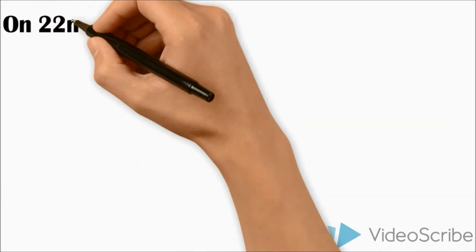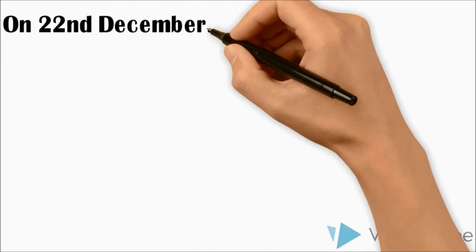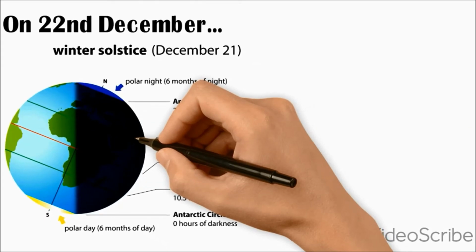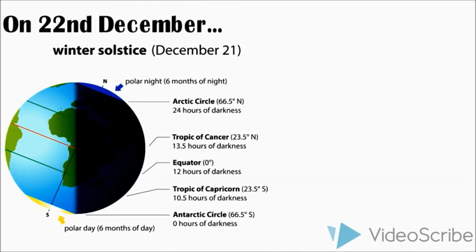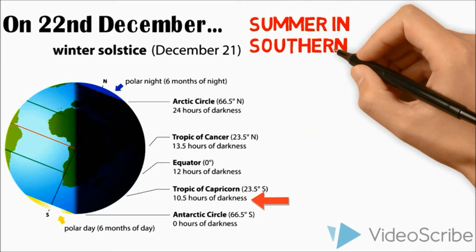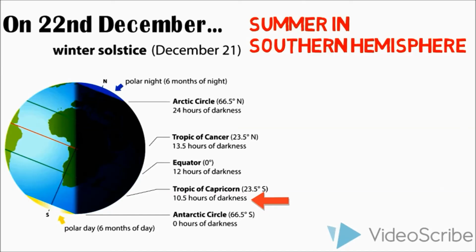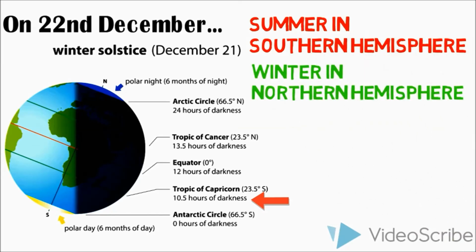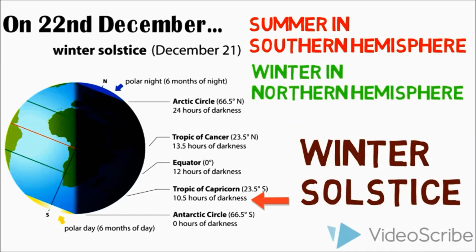On 22nd December, the Tropic of Capricorn receives direct rays of the Sun as the South Pole tilts towards it. As the Sun's rays fall vertically at the Tropic of Capricorn, a larger portion of the southern hemisphere gets light. Therefore, it is summer in the southern hemisphere with longer days and shorter nights. The reverse happens in the northern hemisphere. This position of the Earth is called the winter solstice.